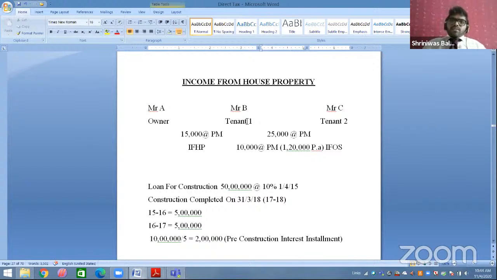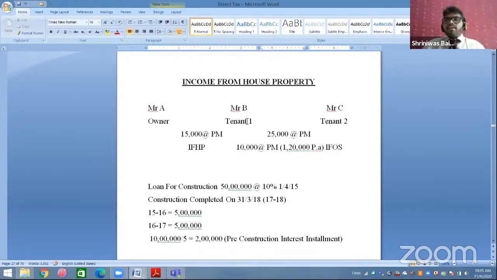So now Mr. B, what he is doing? The same house property, after all modification and designing, he is giving on rent to Mr. C, some kind of PG, if you have heard, paying guest. Now, in return, Mr. C is paying 25,000 rupees rent to Mr. B.